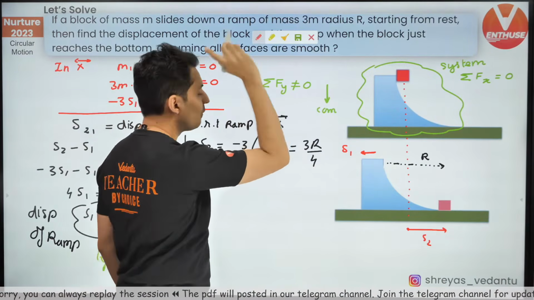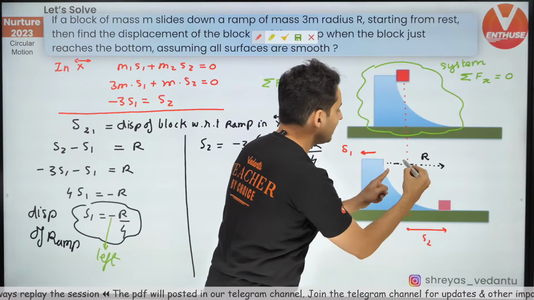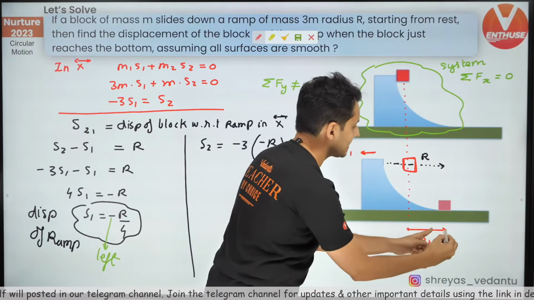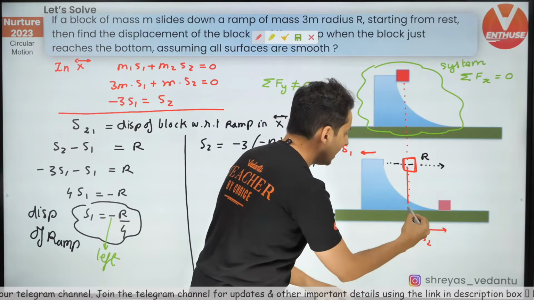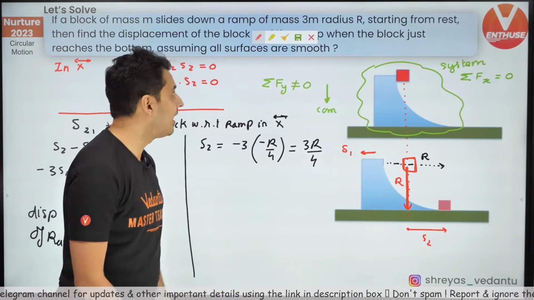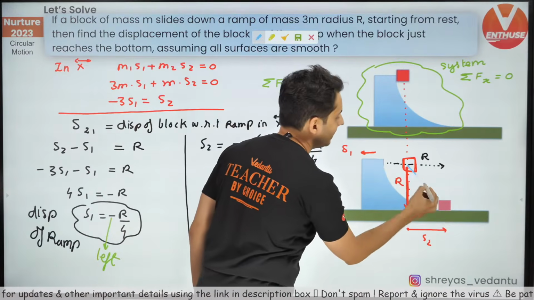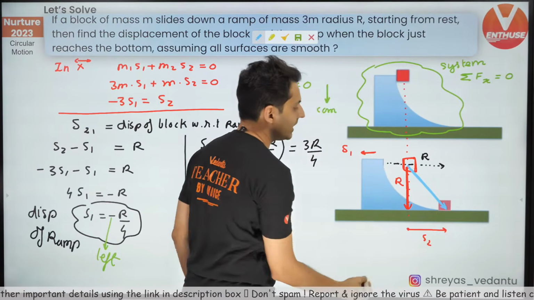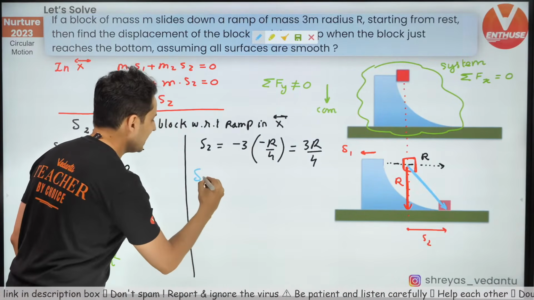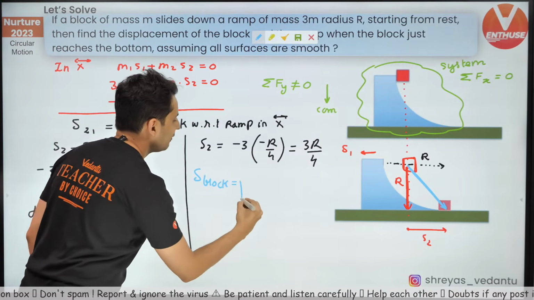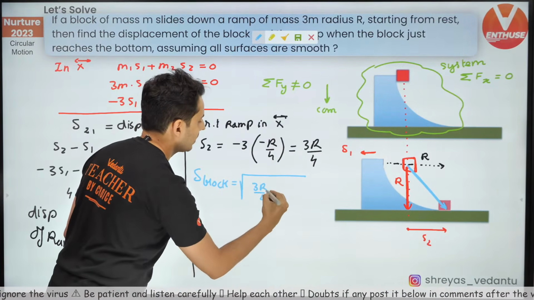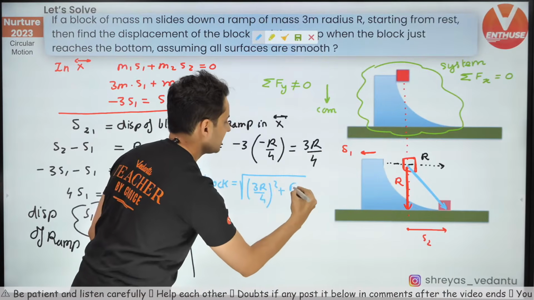So strictly speaking, what you have found out is that earlier the block was here. It moved this much in X, but it has also moved down by R. Do you see that? It has moved down by R. Hence, the total displacement is this square plus this square. That's the catch. So the displacement of the block will be root of this square, which is 3r by 4 whole square, plus this square, which is r square.